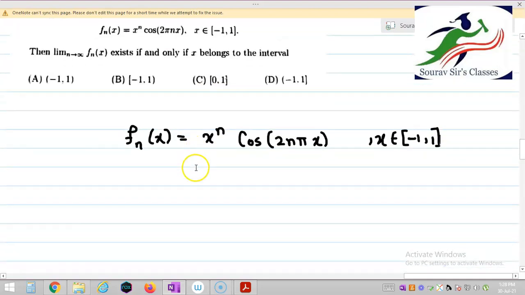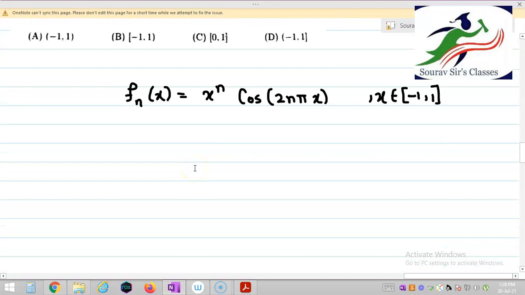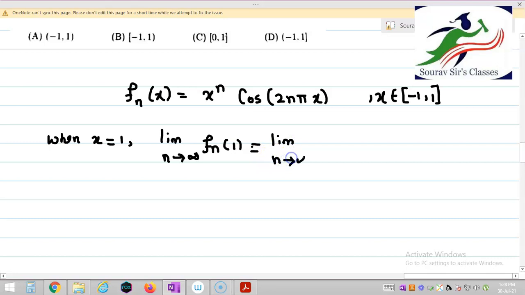Okay, now first of all, when x equal to 1, let's see whether limit n tends to infinity f_n(1) exists or not. So that will be equal to limit n tends to infinity 1 to the power n cos 2n pi into 1.